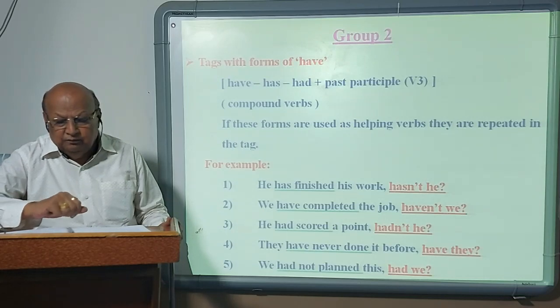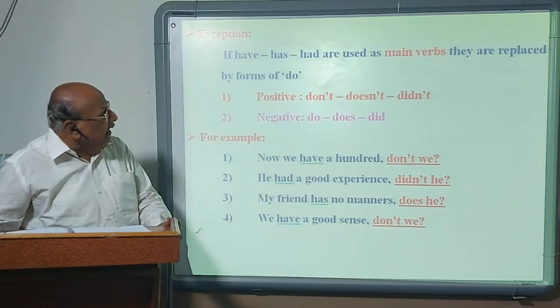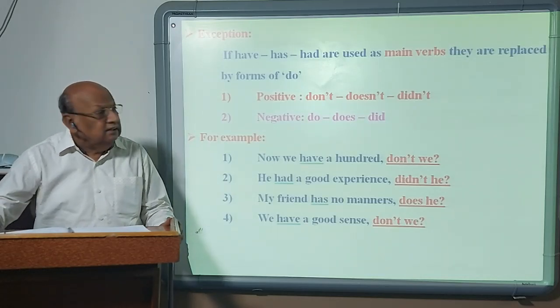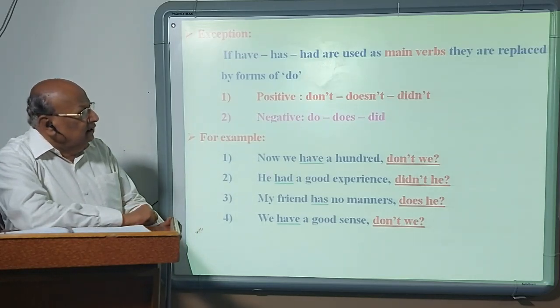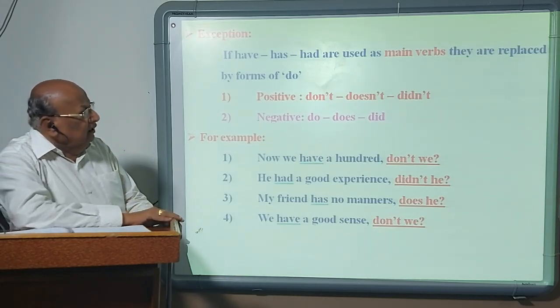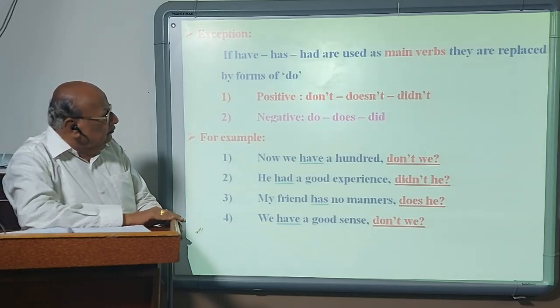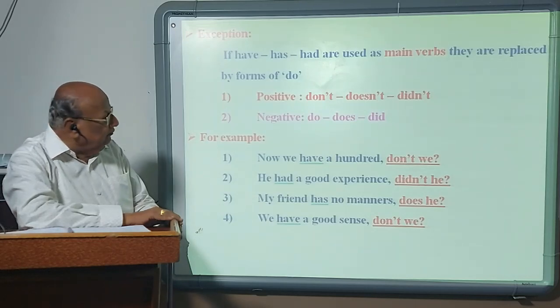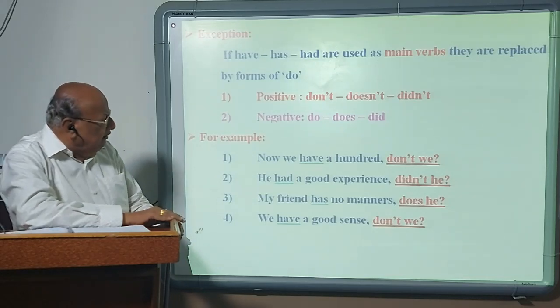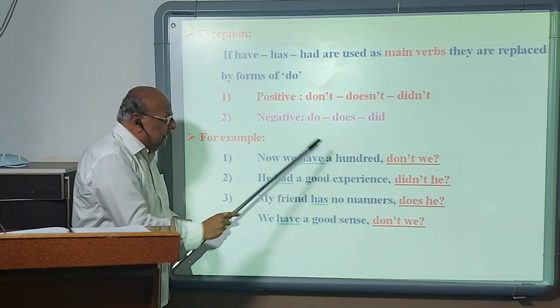Now in this second row, very important: if have, has, had are used as main verbs, they are not repeated. They are replaced by forms of do: positive, don't, doesn't, didn't; negative, do, does, did. Say for example, we have 100.